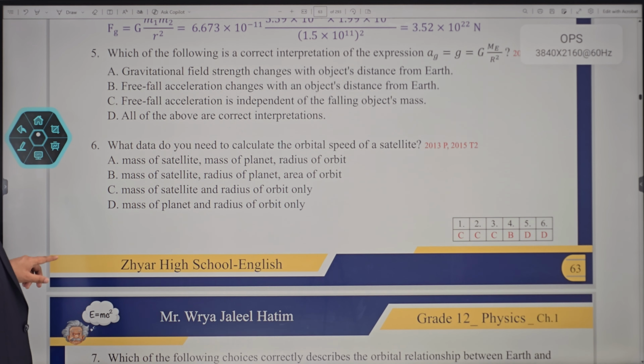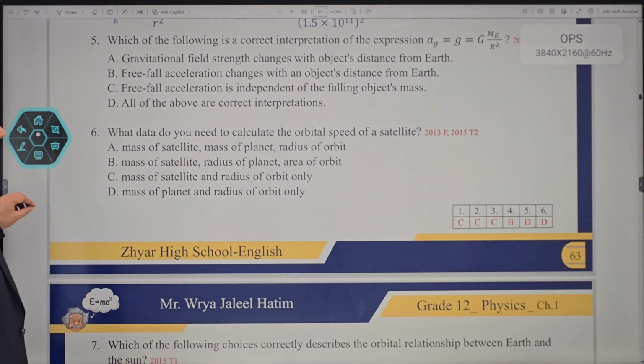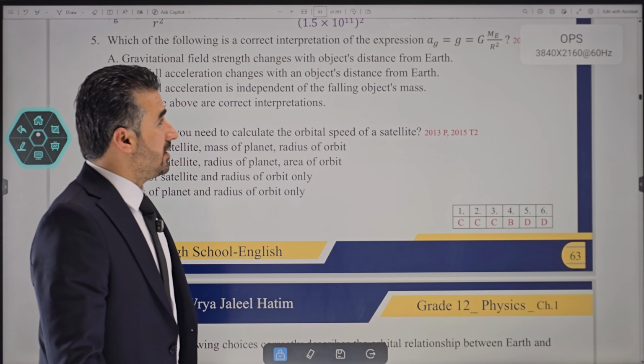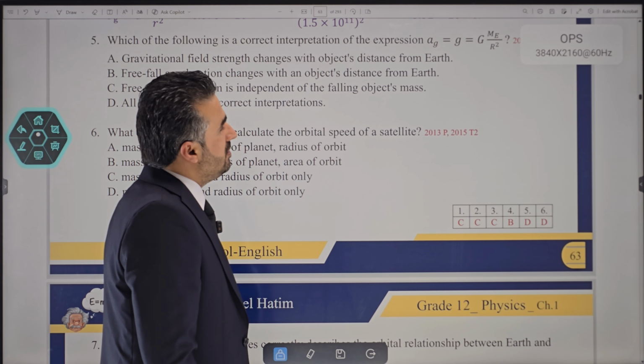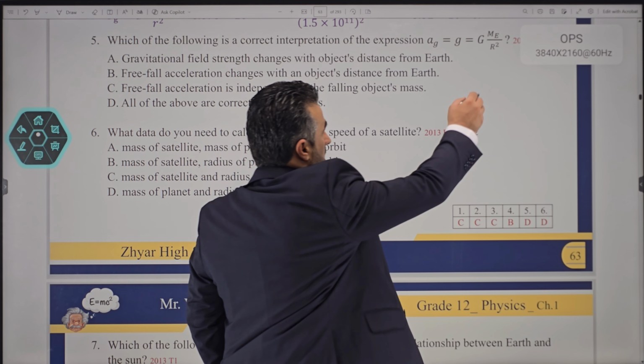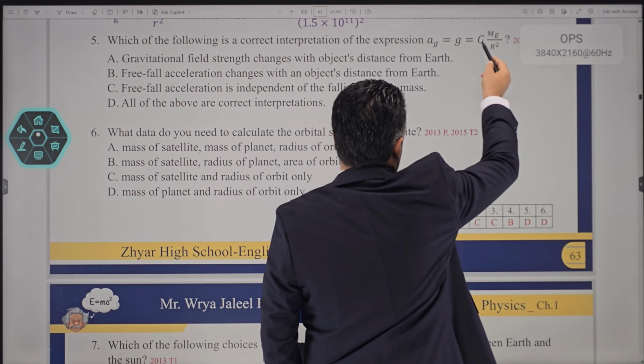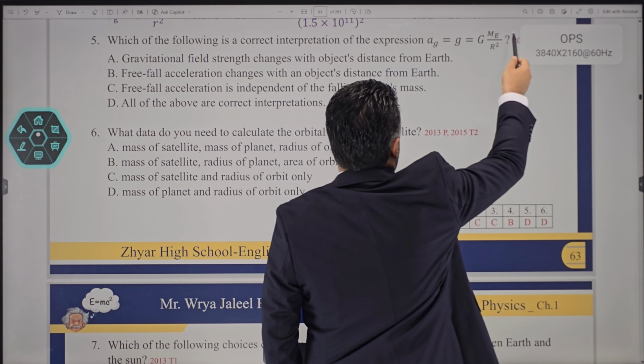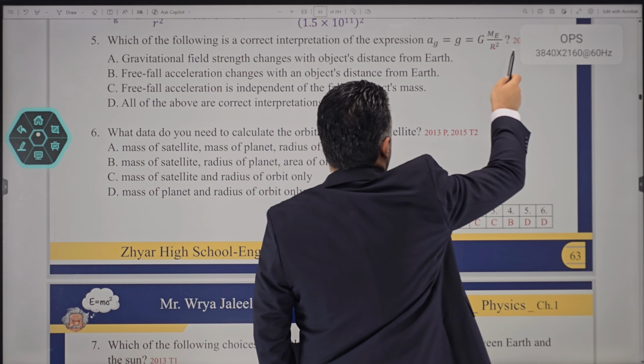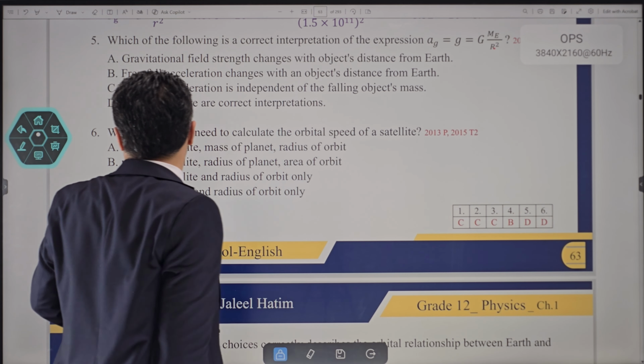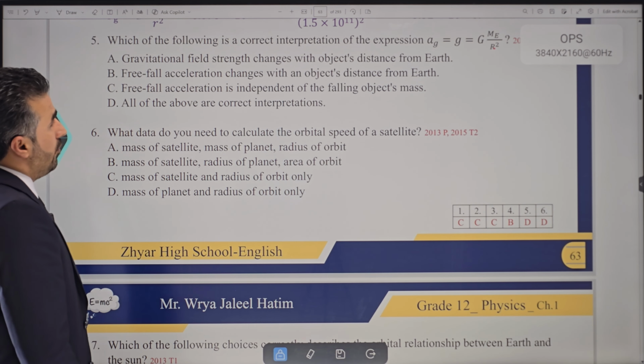Now, what about 5 here? It says, which of the following is a correct interpretation of this expression? G, gravitational free fall acceleration, is equal to capital G, the constant of universal gravitation, times the mass of the Earth divided by the radius of the Earth squared. That's been very recent too, actually. So which one of these is correct?